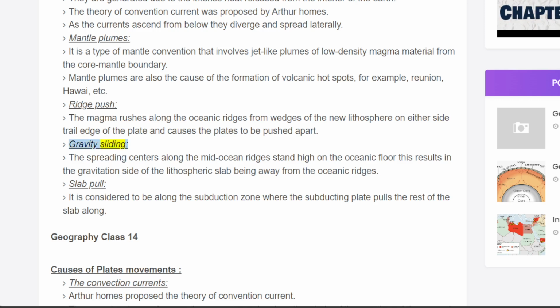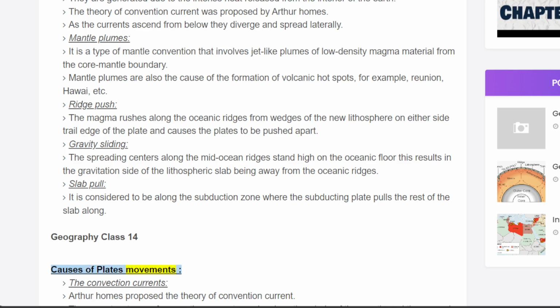Gravity sliding. The spreading centers along the mid-ocean ridges stand high on the oceanic floor. This results in the gravitational sliding of the lithospheric slab away from the oceanic ridges. Slab pull. It is considered to be along the subduction zone, where the subducting plate pulls the rest of the slab along. Geography Class 14.